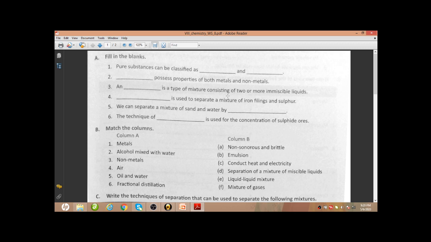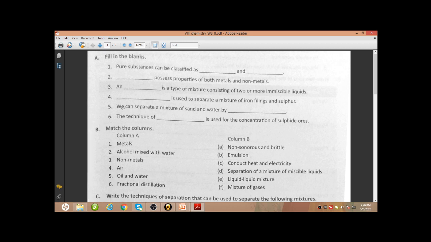Next, question 4, dash is used to separate a mixture of iron filings and sulfur. This will be a magnet. Magnet is used to separate a mixture of iron filings and sulfur.